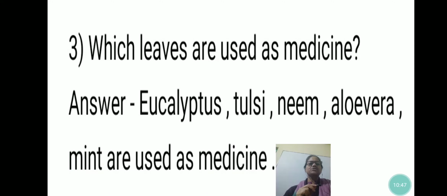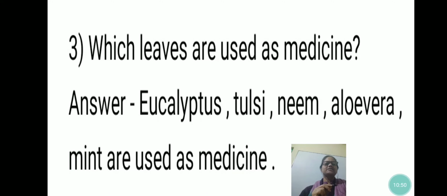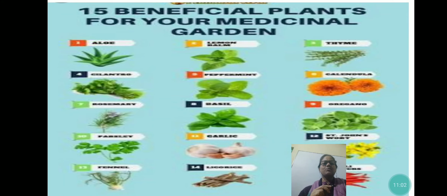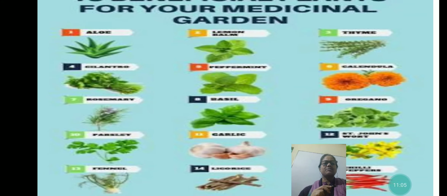Which leaves are used as medicines? These are some of the examples: eucalyptus, tulsi, neem, aloe vera, mint. These leaves are used as medicine. Here are some more plants: basil, peppermint, which are used as medicine.